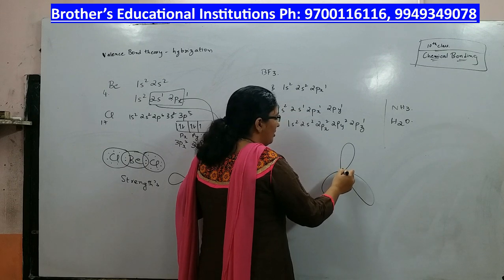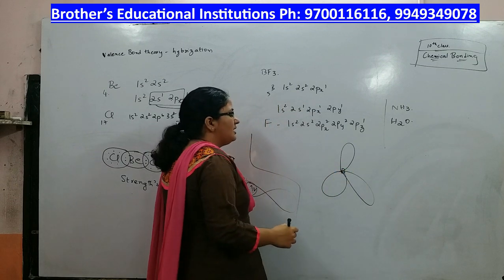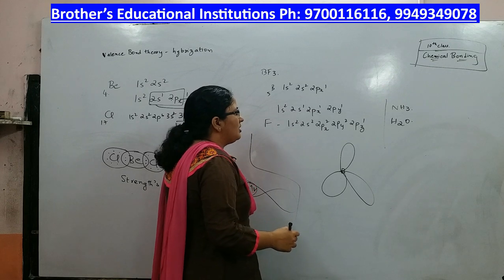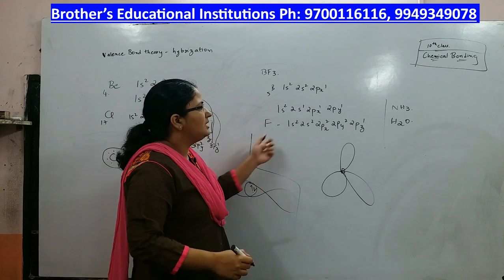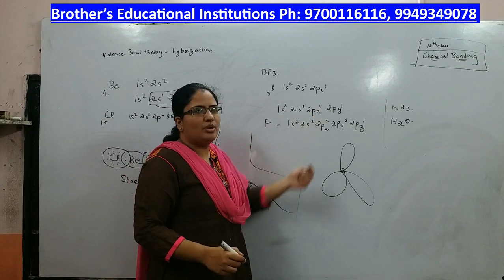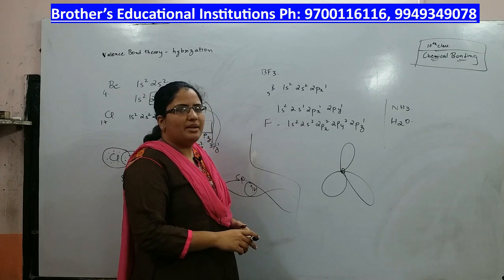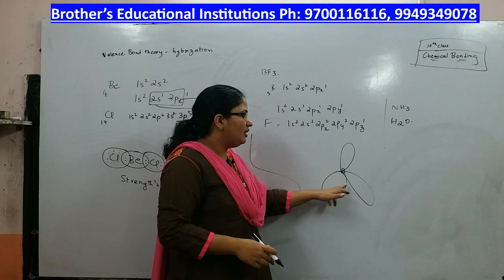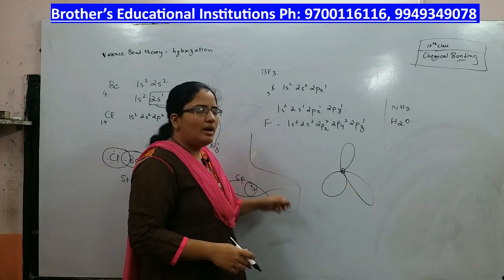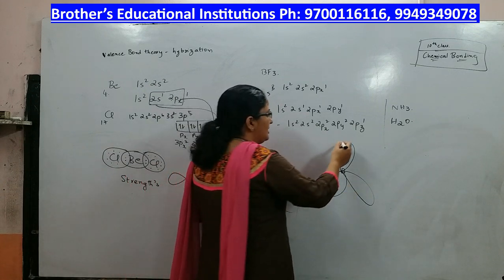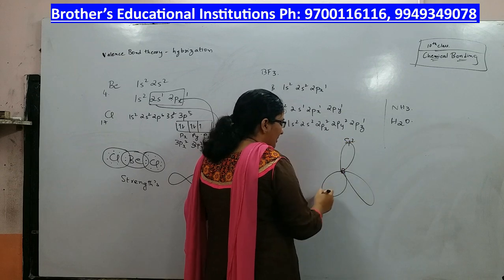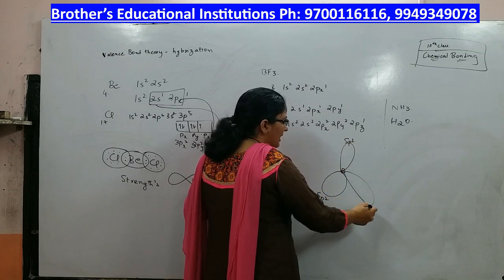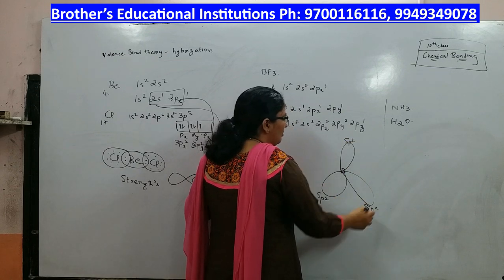This is boron. We call it sp2 because one s and two p orbitals intermix and give rise to 3 new sp2 hybrid orbitals. This is one sp2, this is another sp2, and this is the third sp2 hybrid orbital.